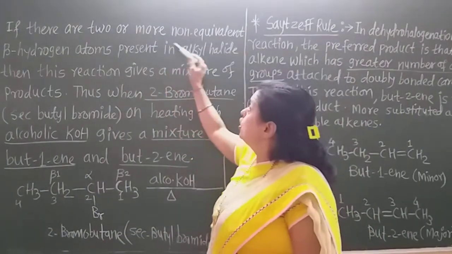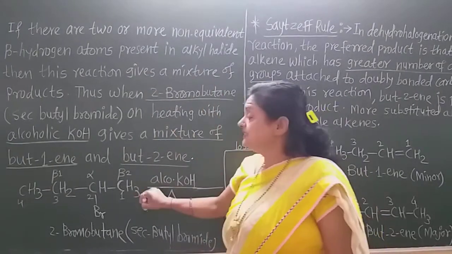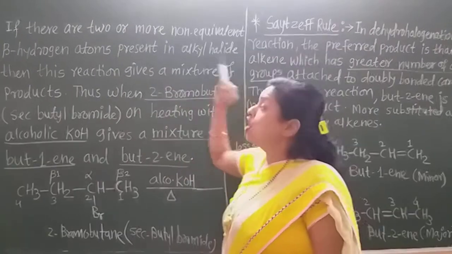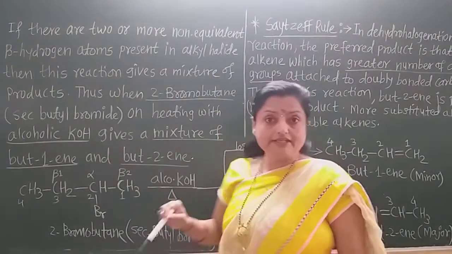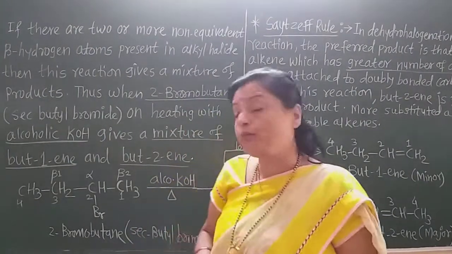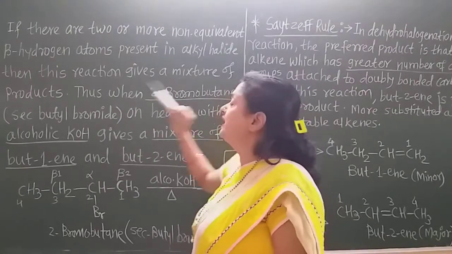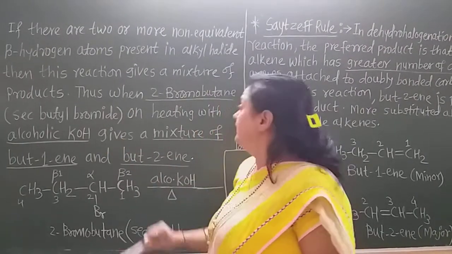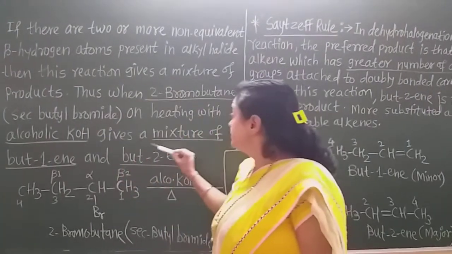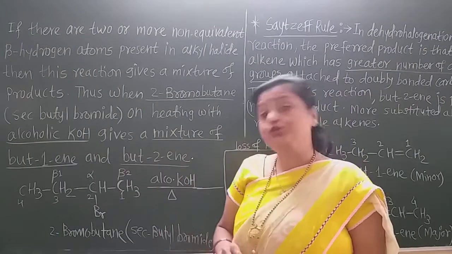If there are two or more non-equivalent hydrogen atoms present in the alkyl halide, then this reaction gives a mixture of products. Two different products are formed, but-1-ene and but-2-ene. A mixture of products is formed, and thus 2-bromobutane, that is the secondary butyl bromide, on heating with alcoholic KOH gives a mixture of but-1-ene and but-2-ene, these two products.